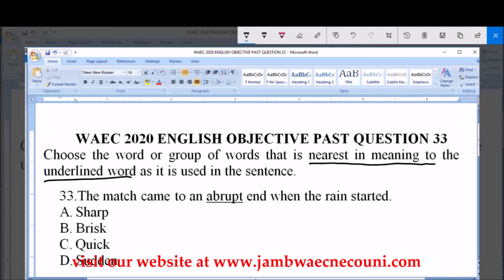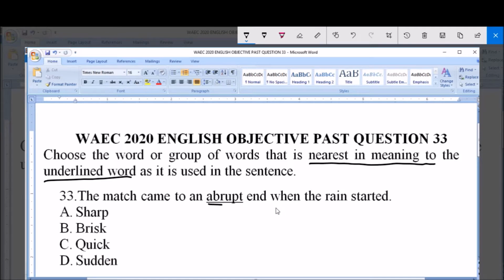The sentence says, the match came to an abrupt end when the rain started. Option A, sharp; B, brisk; C, quick; D, sudden.